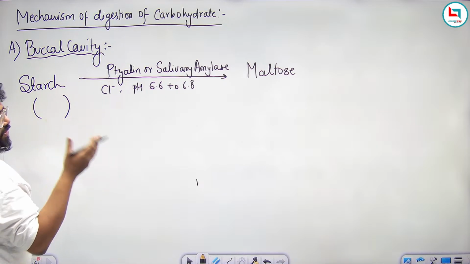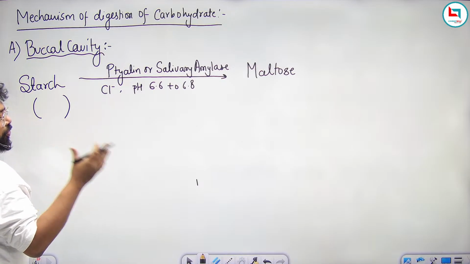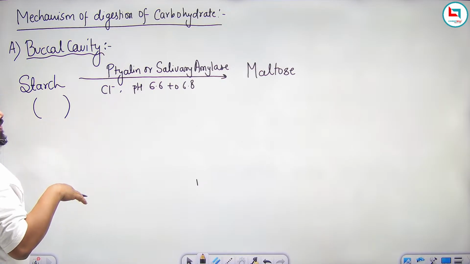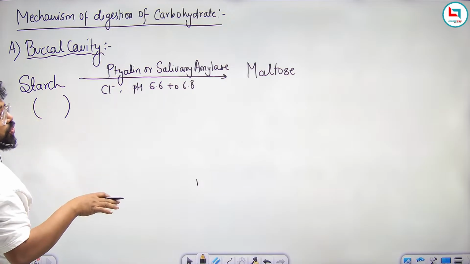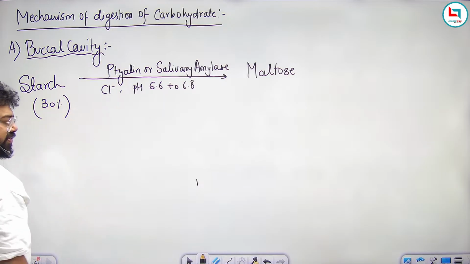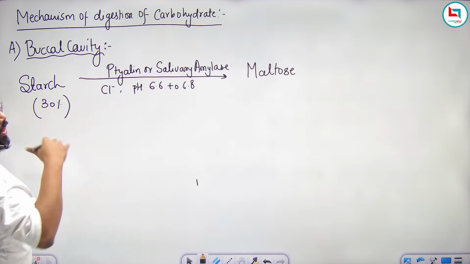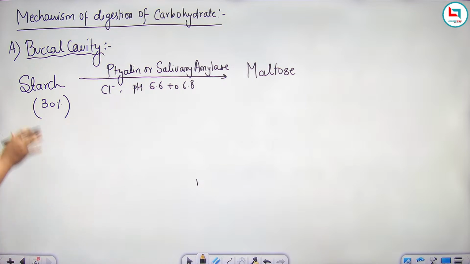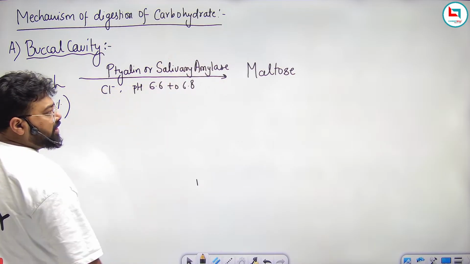Scientists used to say that while doing this, complete digestion of starch does not take place. Only 30% of starch gets digested inside the buccal cavity. That's why we have to chew our food 32 times for proper digestion. So 30% of the starch will get digested inside it,